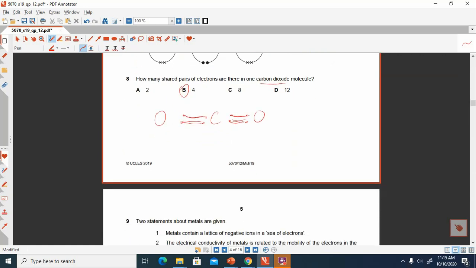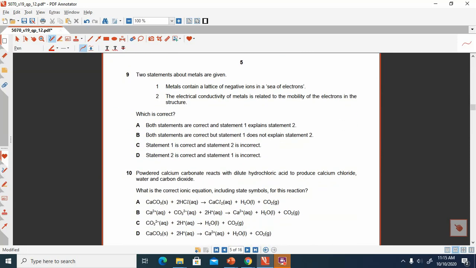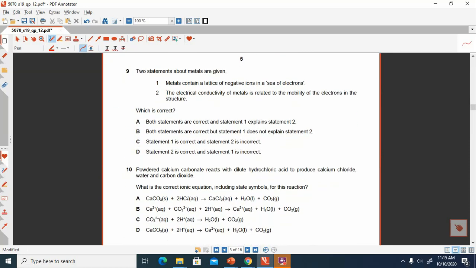Now we are moving towards question number 9. Question number 9 is related to the properties of metals. Metal, or you can say metallic bonding, contains a lattice of negative ions in a sea of electrons. There is a negative charge, but they are surrounded by positive ions, right? So this looks like an incorrect statement. The second point is that the electrical conductivity of metal is related to the mobility of the electrons in the structure. This is a correct statement.